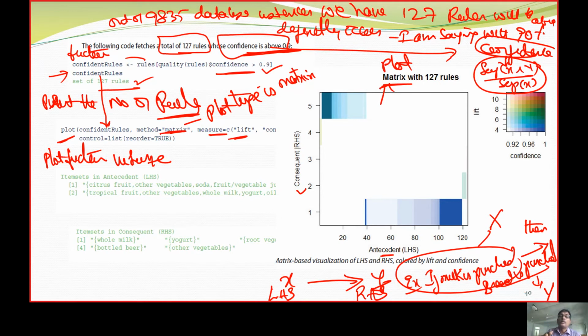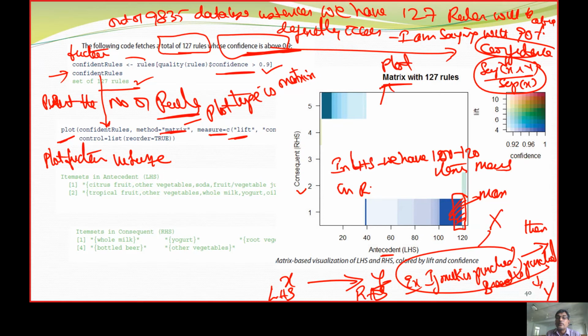In this model, how many rules are there? I can say here this is the maximum. In LHS we have 100 to 120 items, and in RHS frequent items are 5.